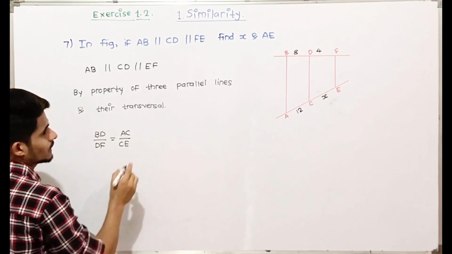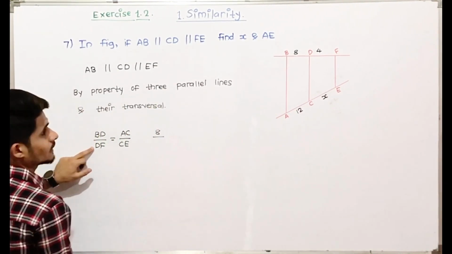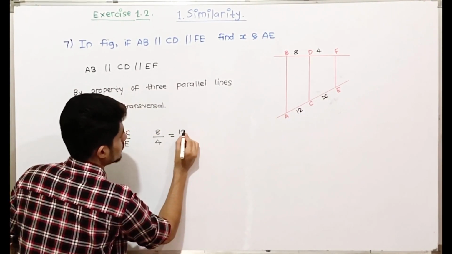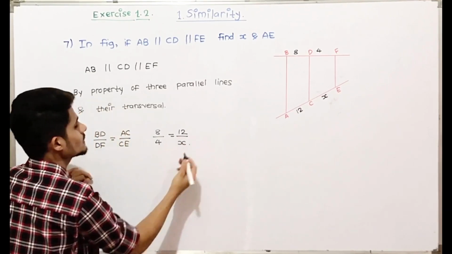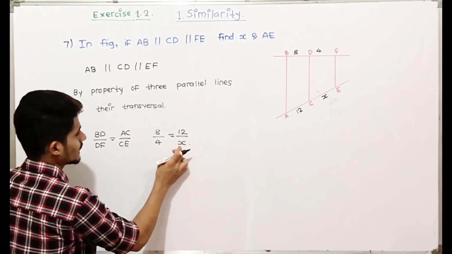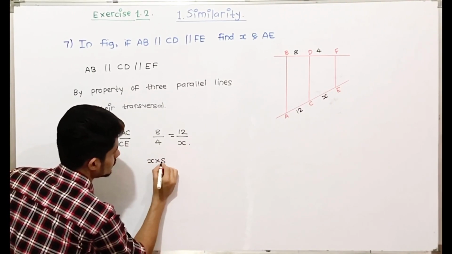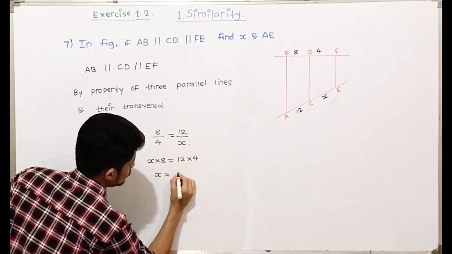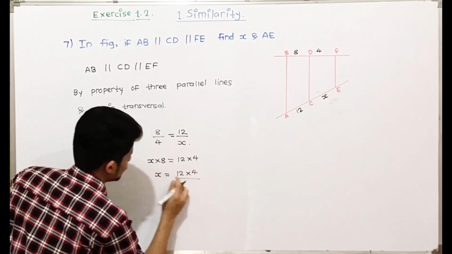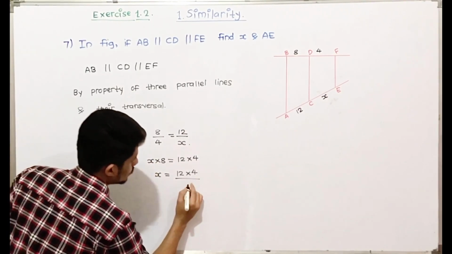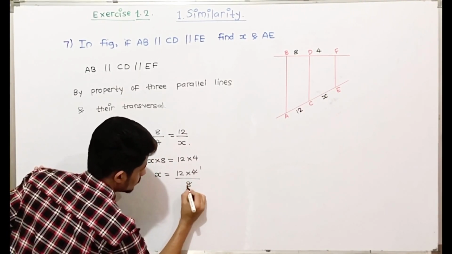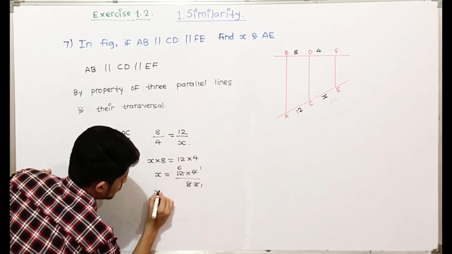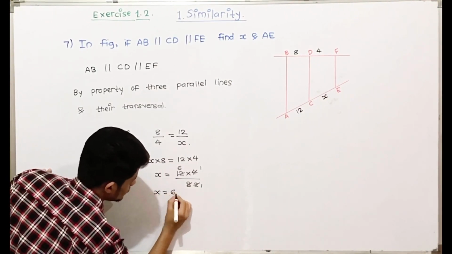So we'll substitute the values. BD is 8, DF is 4, is equal to AC is 12 and CE is X. So we'll cross multiply. X into 8 is equal to 12 into 4. X is equal to 12 into 4 upon 8. Here multiply will go there and divide. So 4 ones are 4, 4 twos are 8, 2 ones are 2, 2 sixes are 12. So the value of X is 6.